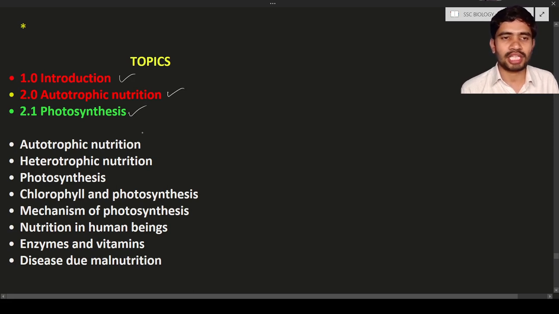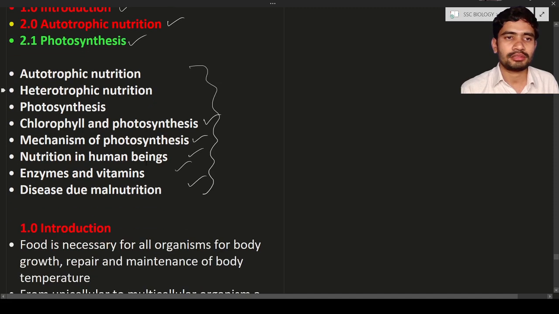While coming to the chapter, these are the main topics. The entire chapter includes these main topics: autotrophic nutrition, heterotrophic nutrition, photosynthesis, chlorophyll and photosynthesis, mechanism of photosynthesis, nutrition in human beings, enzymes and vitamins, diseases due to malnutrition. Each and every main topic has subtopics, and we will discuss them in detail in this entire chapter.